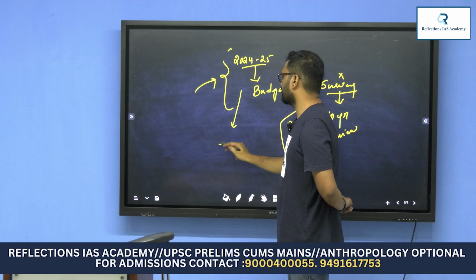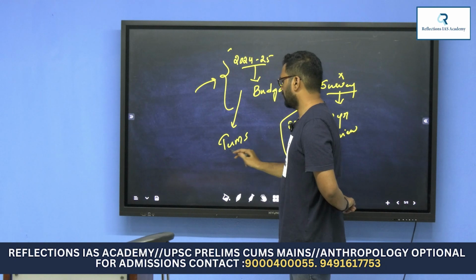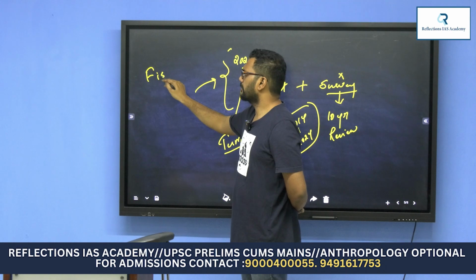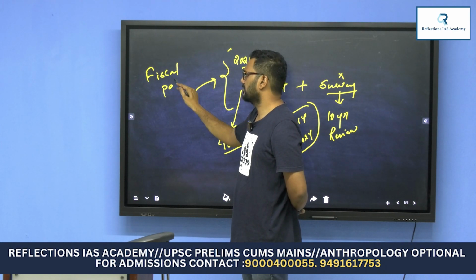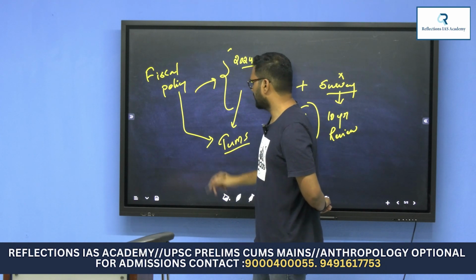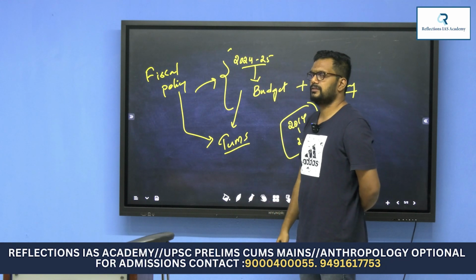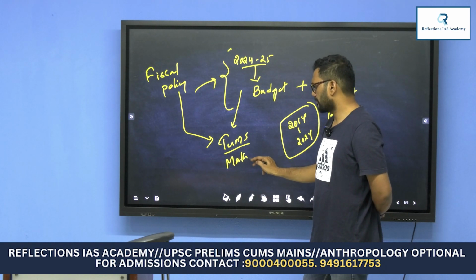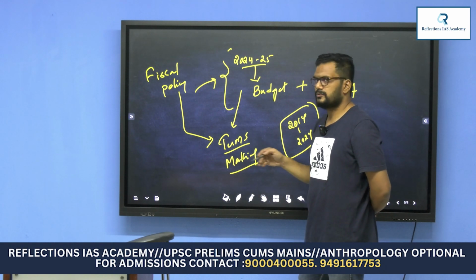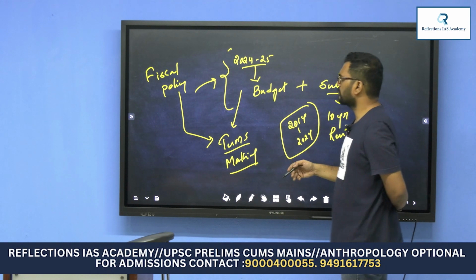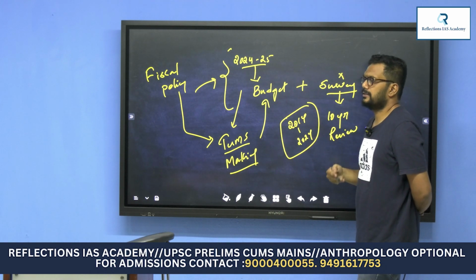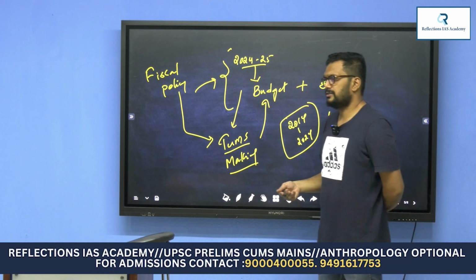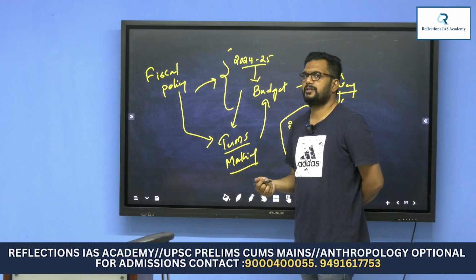So you understand the budget's terms. Don't run into the budget directly. First, we have a chapter on fiscal policy. In that fiscal policy, we'll first read the different terms associated with it. First, understand what the budget is, then the making of the budget. Then we will go to the budget's real terms. You should understand what different types of budgets we have and what different committees are associated with them.